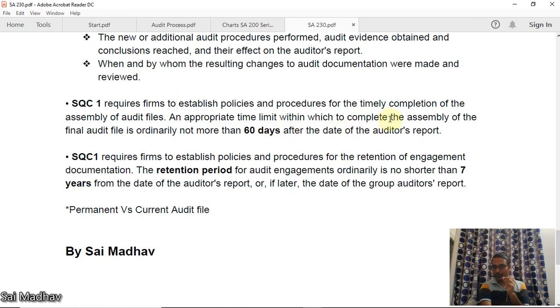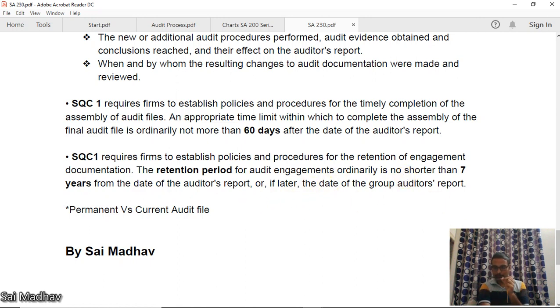You have to assemble the final audit file within 60 days after the auditor's report. Now, the retention period as per SQC 1. You have to retain the documents for how many years? It is not shorter than 7 years. That means you have to maintain at least for 7 years from the date of auditor's report, if later, date of group auditor's report.